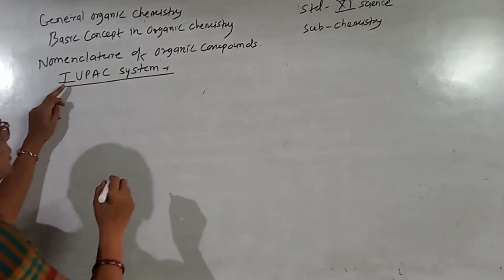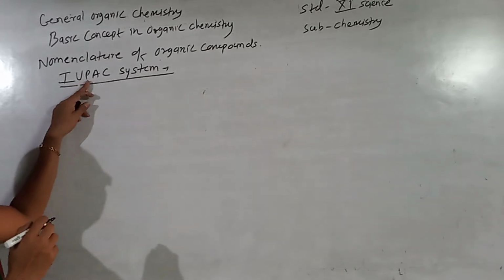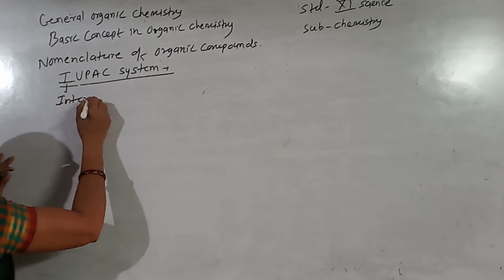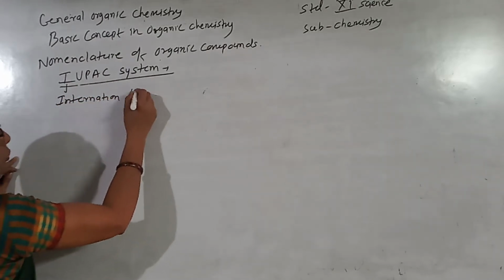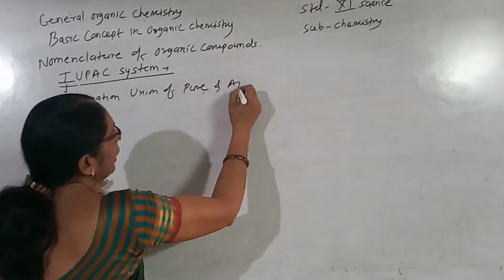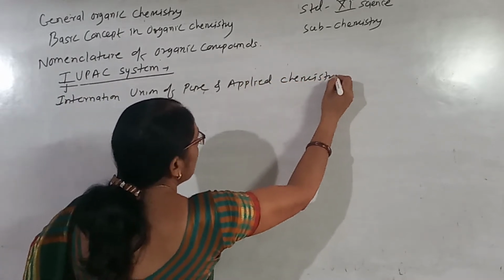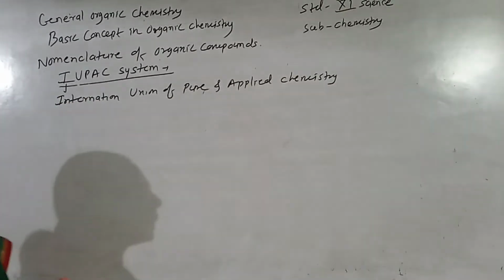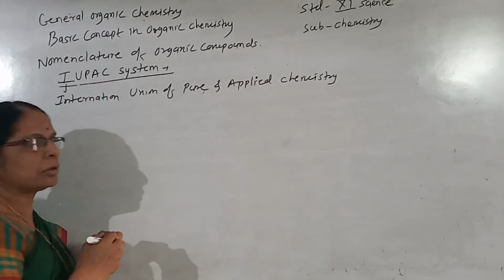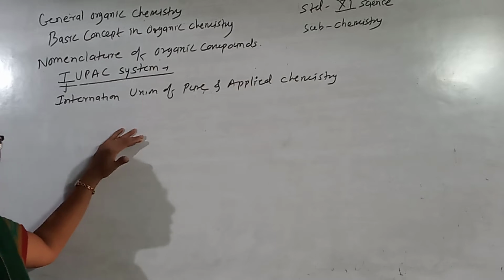In IUPAC, I indicates international, U indicates union, P for pure. So it is the International Union of Pure and Applied Chemistry. As organic compounds were discovered, considering their sources, natures and common use, various common names were given.